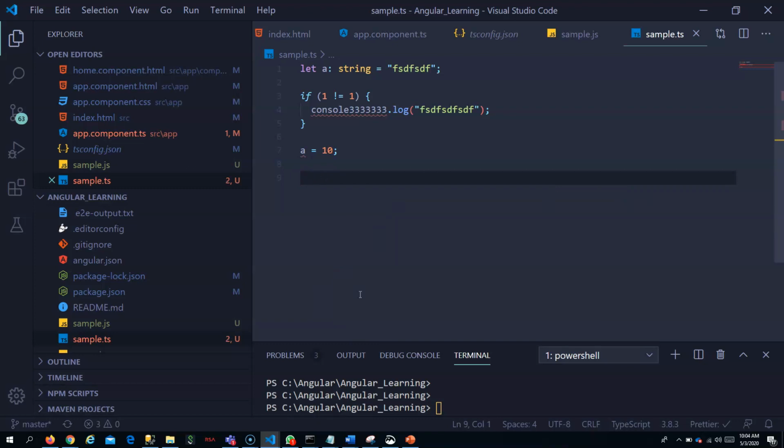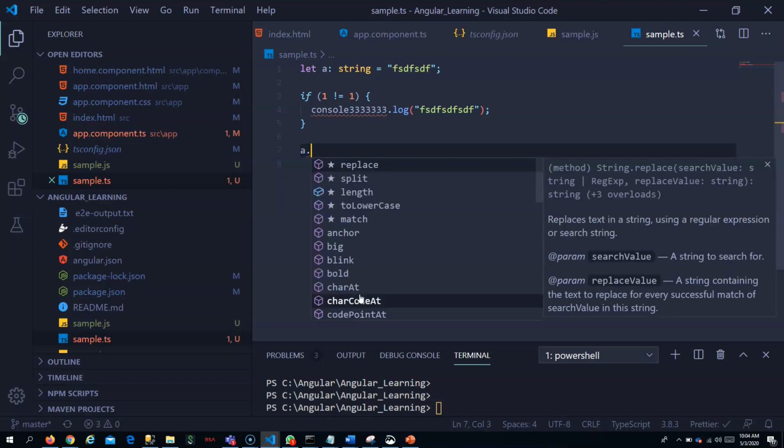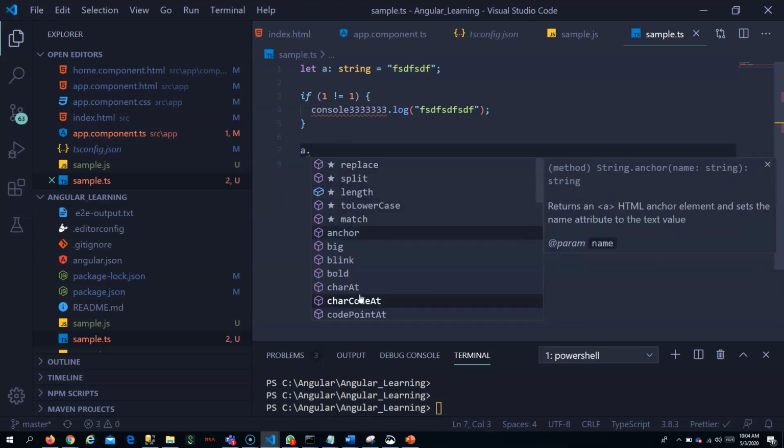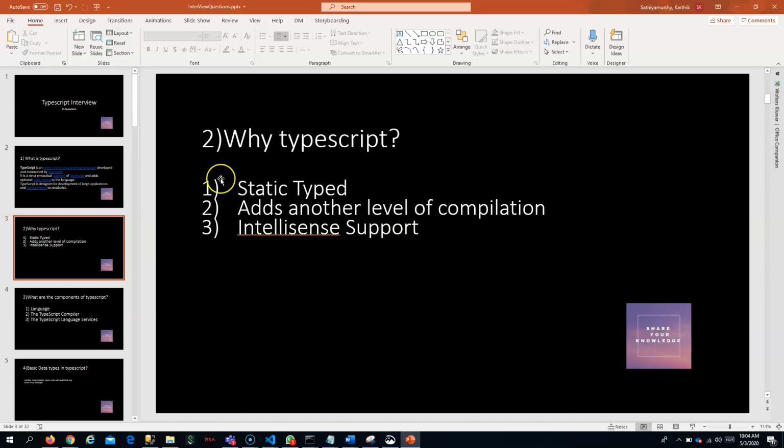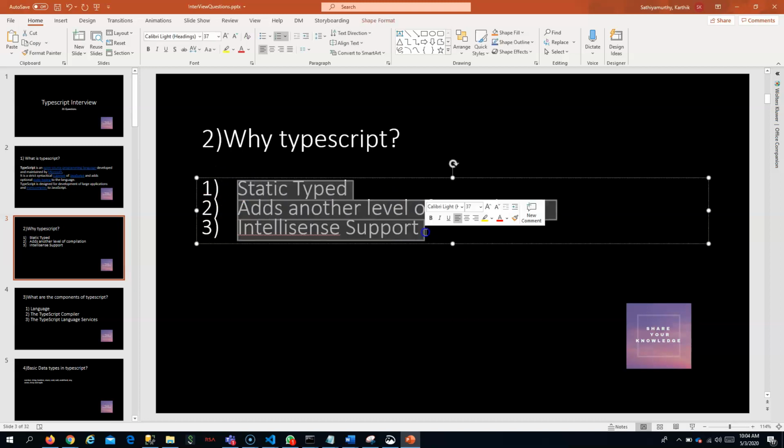See, you have said A is a string, right? If you put A dot, it will tell you what all methods are available for the string, right? So this intelligent support is possible because of TypeScript. So we need TypeScript for solving the issues we come up with in JavaScript.